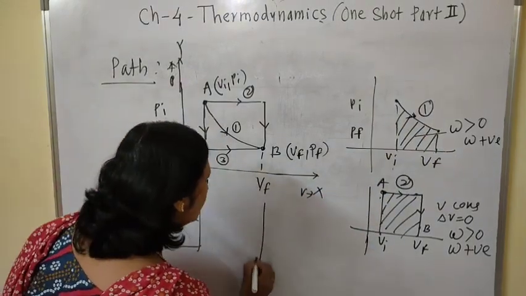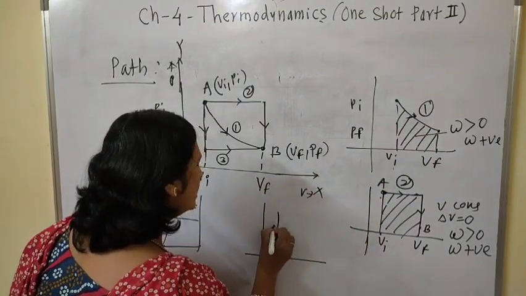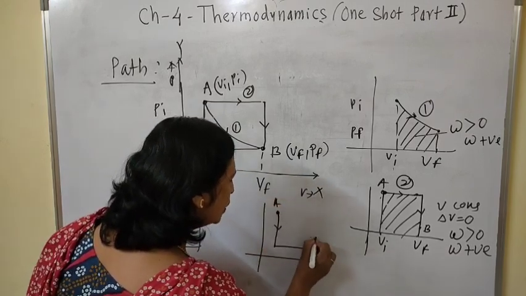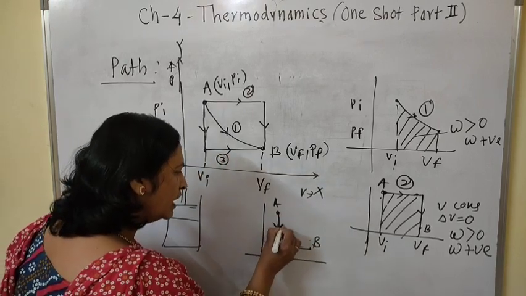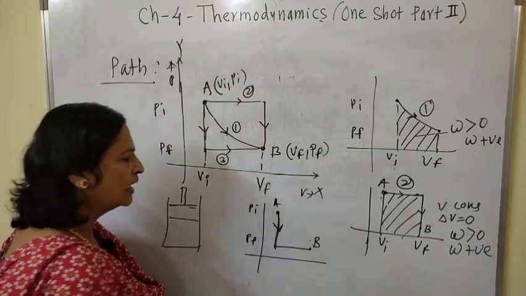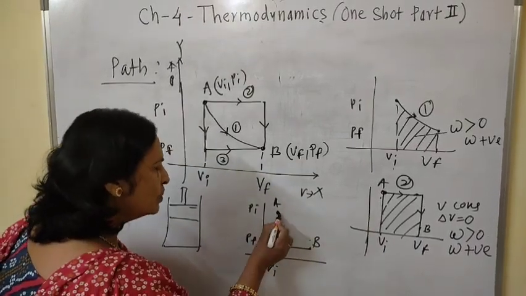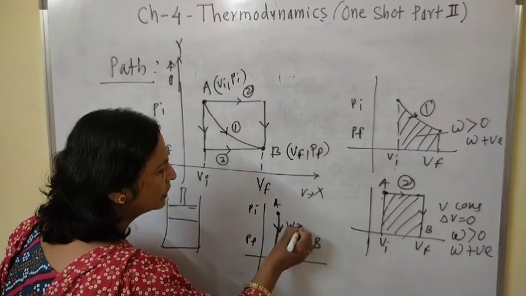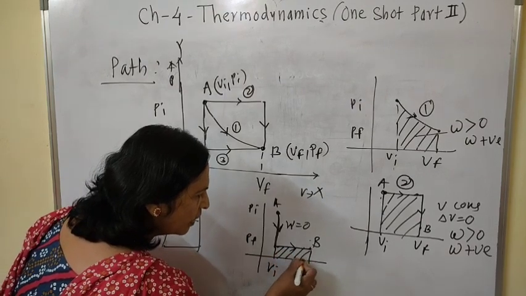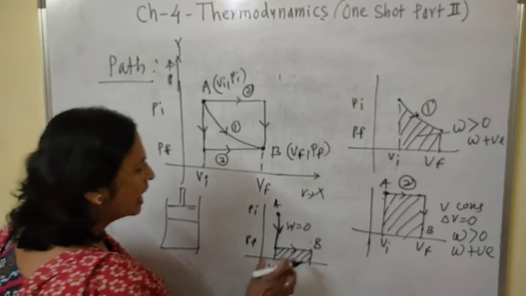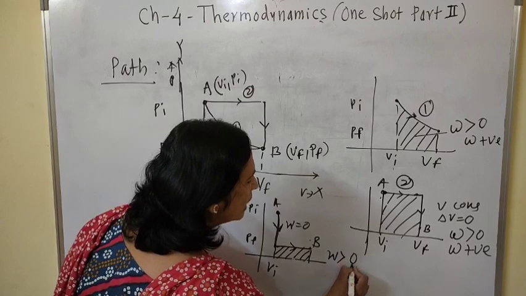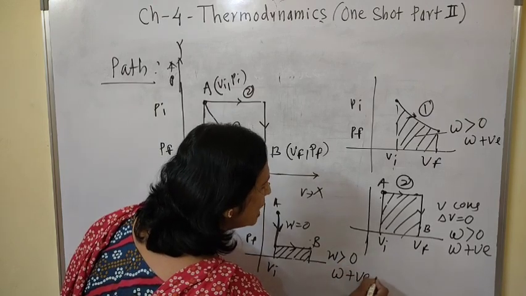And case third, this is the case. In this case, the system goes in this manner from initial state to final state. We know that during this path the pressure goes on decreasing, but volume remains constant, so during this path work done is 0. But during this path volume goes on increasing, and the area under the curve gives you work done. Again, this is the value of work done. Expansion is there, so work done is greater than 0, or work done is positive.